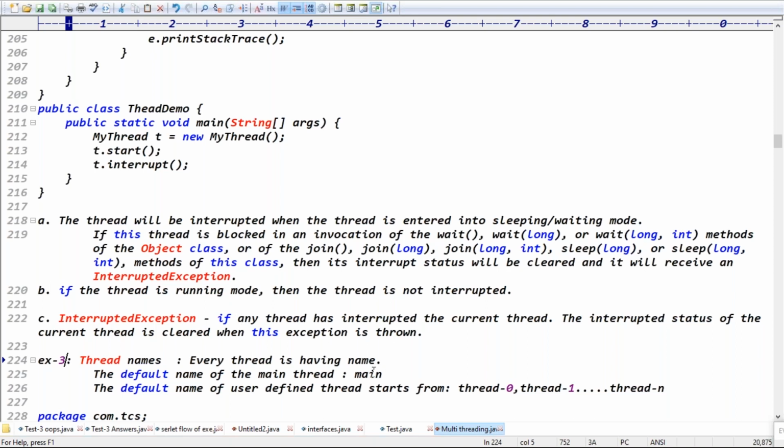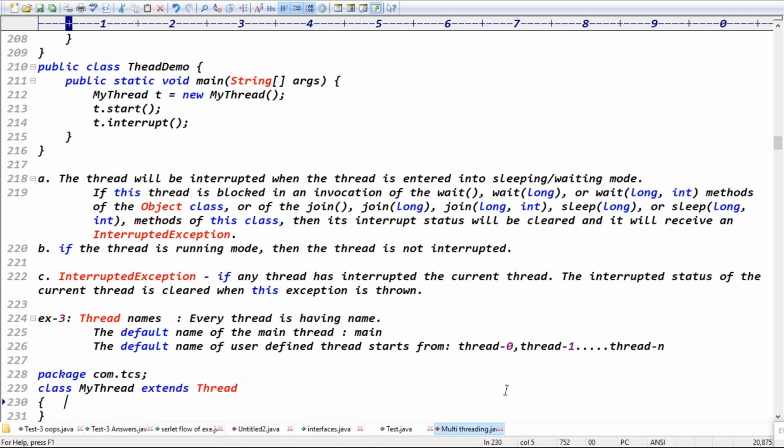The default name of the main thread is main only. The default name of a user defined thread starts from Thread-0. With multiple user defined threads, the names are Thread-0, 1, 2, 3, 4, 5, like that, depending on the number of threads you create, right? Exactly.